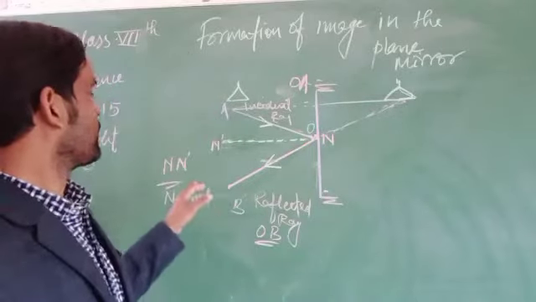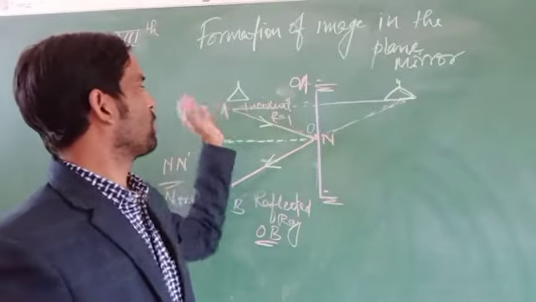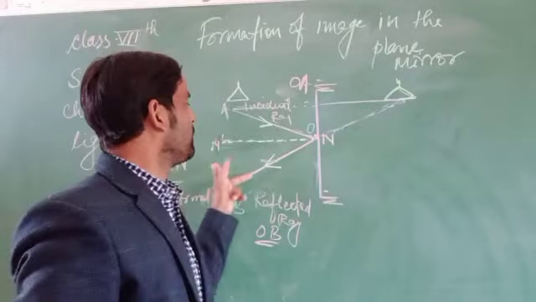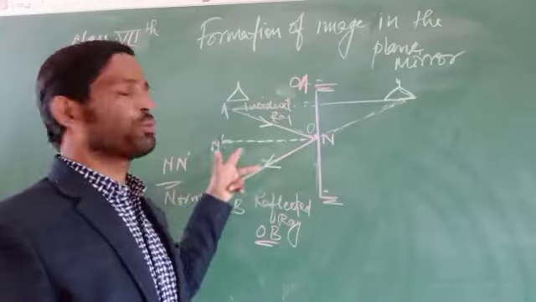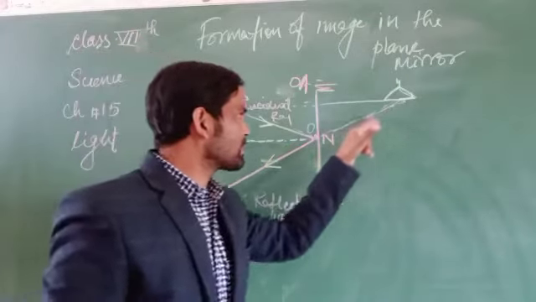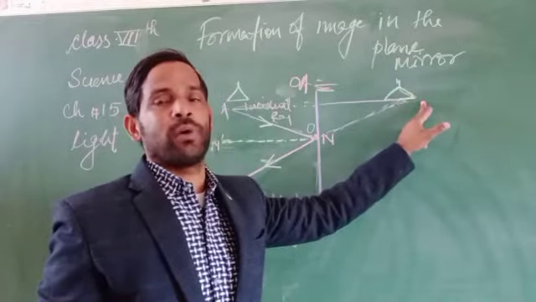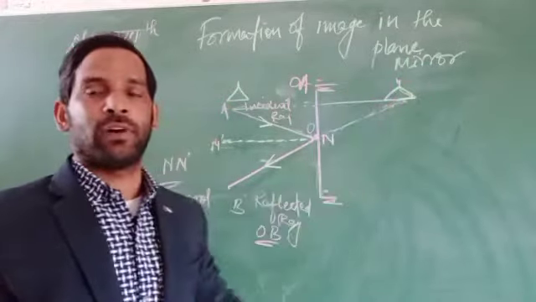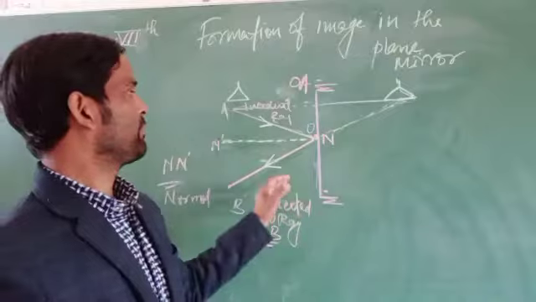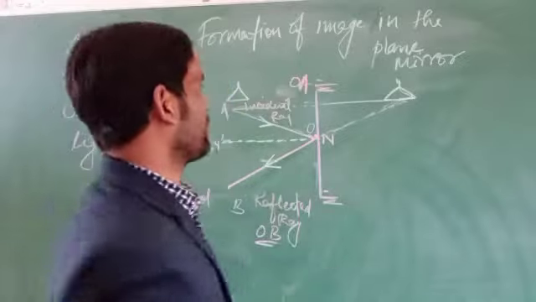How can we say that if an object is placed in front of the mirror, its image is formed behind the mirror? How is it possible? These two light rays fall on a particular plane and are intersected with one another at a certain point. From the point where they meet one another, the image is formed. So we say that an image is formed by the plane mirror. Next we will discuss the curved mirror.